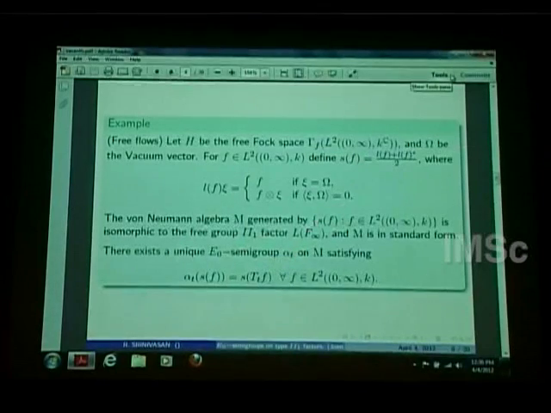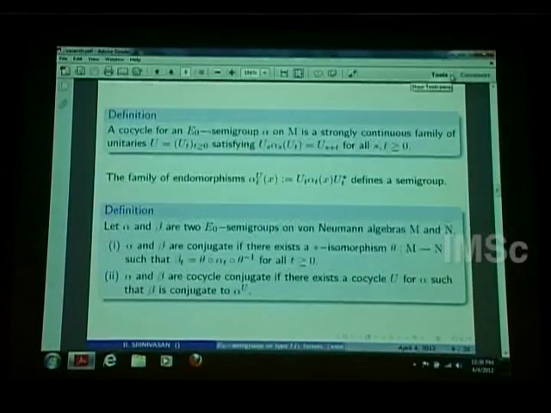And again M is in standard form. In a similar way we can define an E0 semigroup: alpha_t of S(f) is S(T_t f) for all f. It is defined on the generators and it will extend to an E0 semigroup on this M. Okay, so now I have defined E0 semigroups. I have given two families of examples, and there are many more families actually.